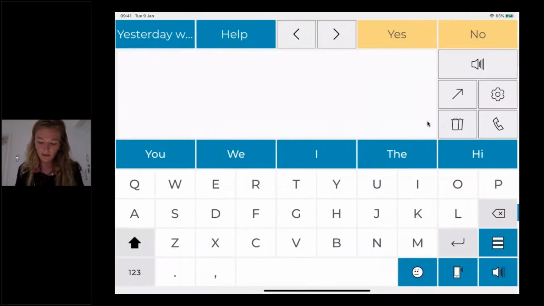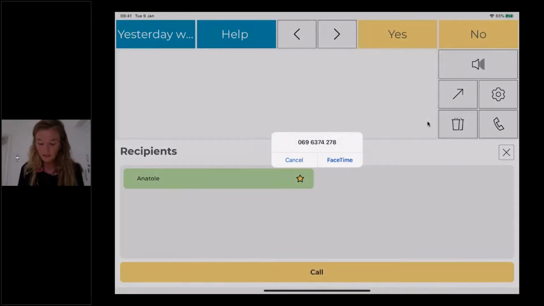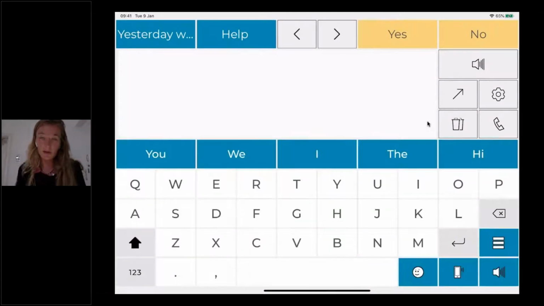And so now when I tap this call button, it will open and display my list of recipients. And I can then launch the FaceTime. In that case, it's a FaceTime and not a phone call, because I have an iPad and not an iPhone. But basically, Android phones are compatible with phone calls, iPhones are compatible with phone calls and FaceTime calls, and iPads are compatible with FaceTime calls. So it's pretty straightforward.